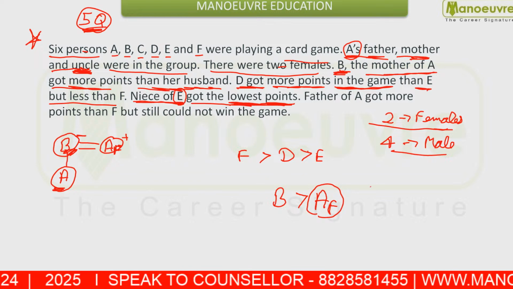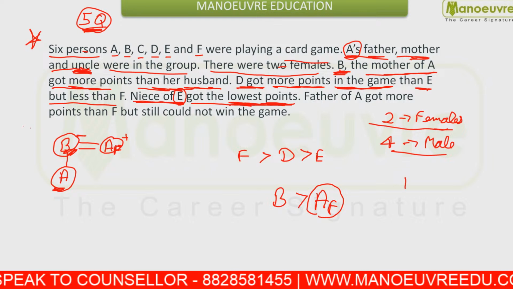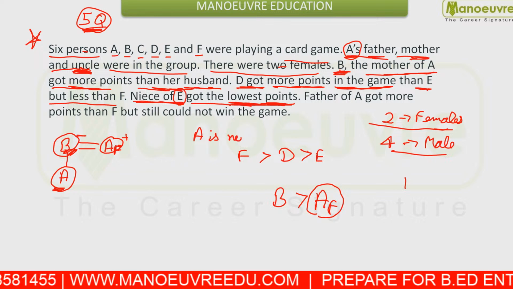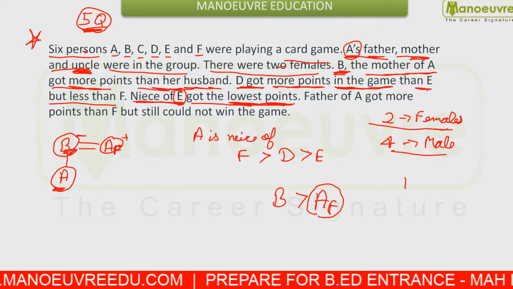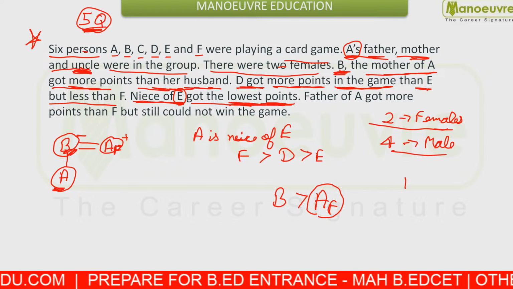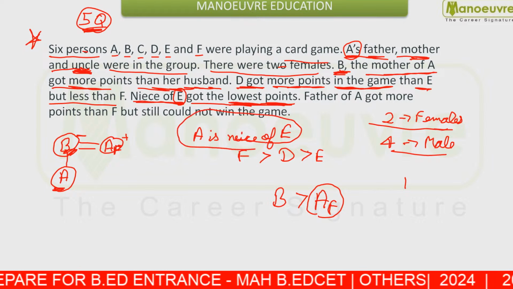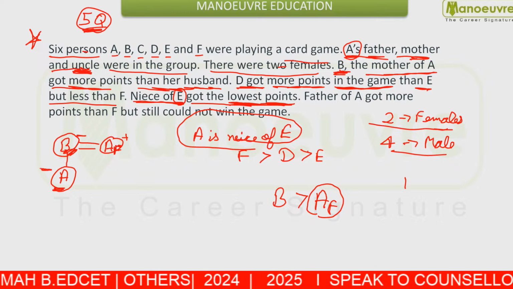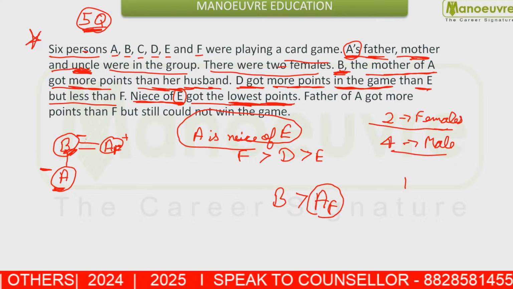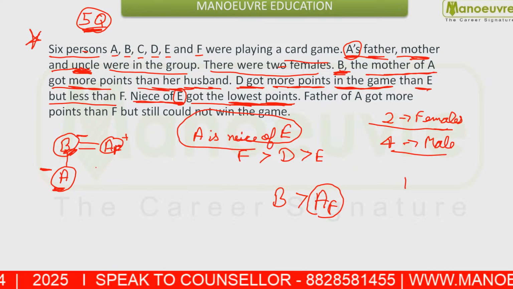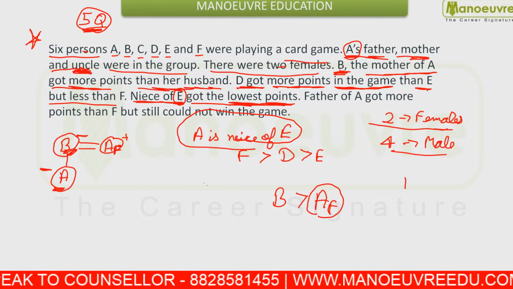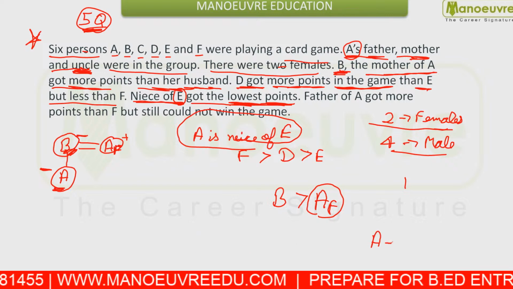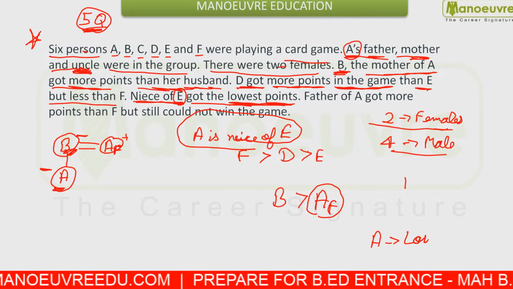So I can say A is niece of E, and you can say E is uncle of A. In the same manner, if you are given A's niece, you can say A is female, and B is female. So we can say A scored the least value. A scored the lowest.